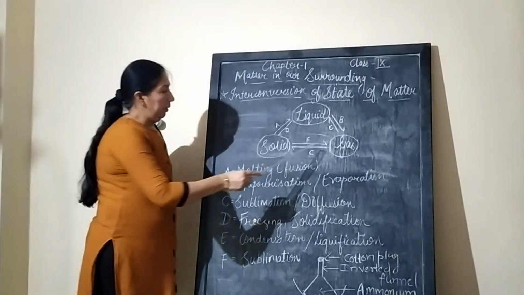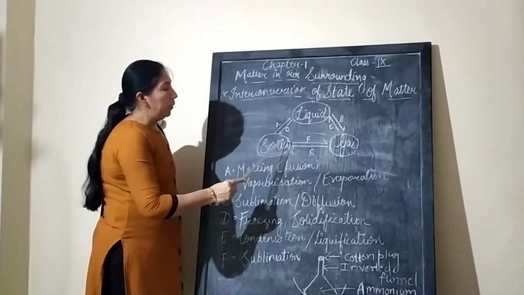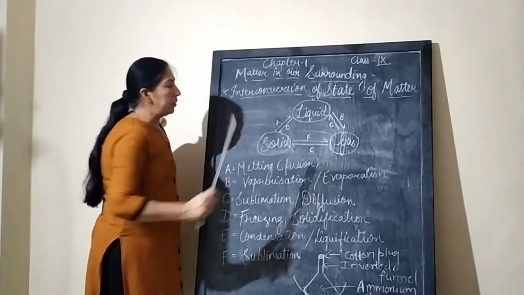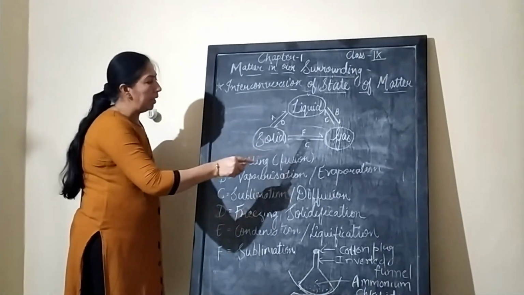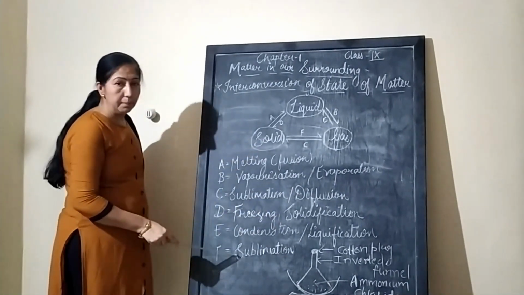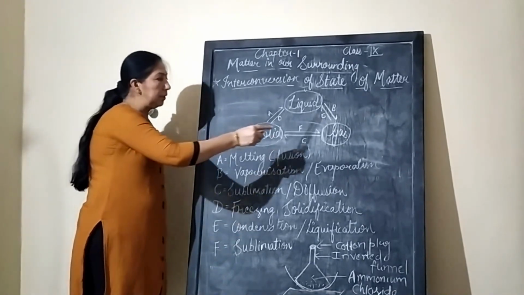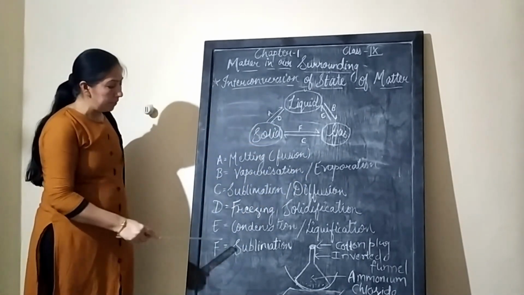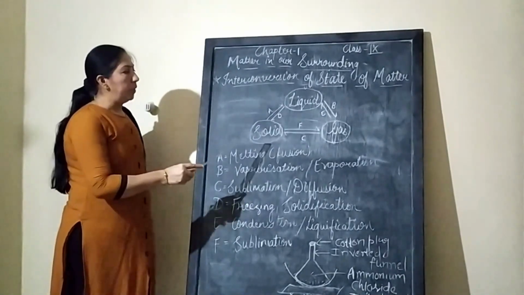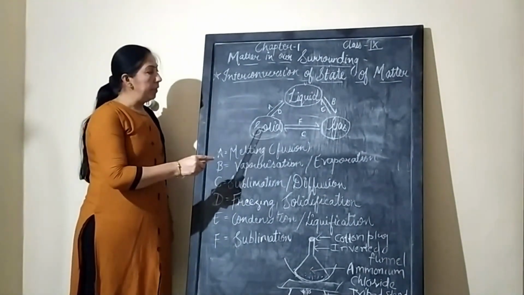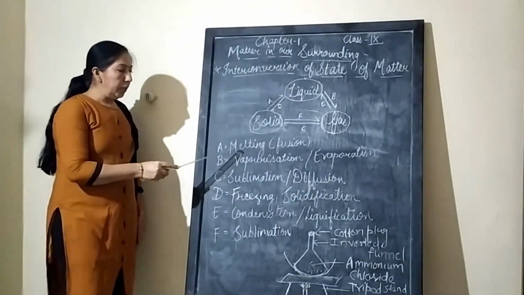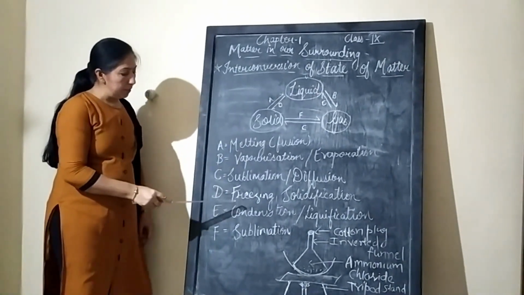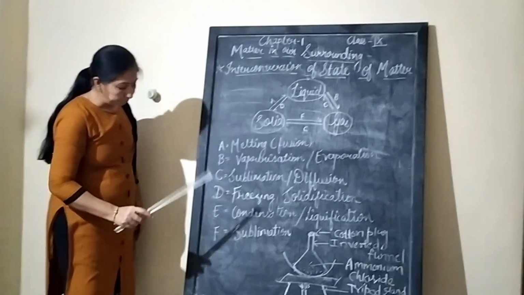The conversion of solid into gaseous state is known as sublimation. Process F is denoted as sublimation. So all 6 different types of processes are possible to convert matter from one state to another state. Here we have discussed all these processes and their definitions.